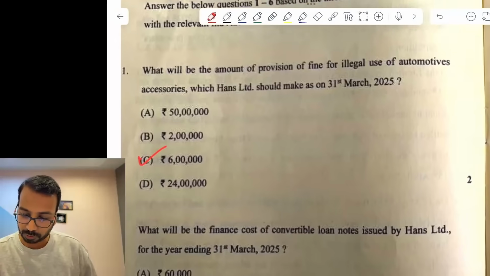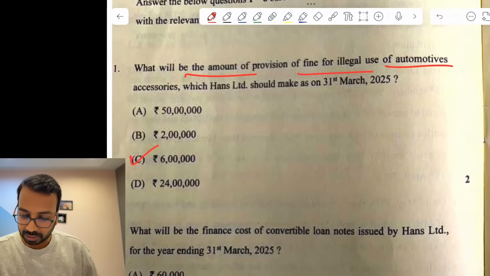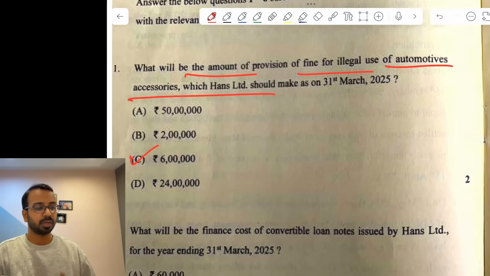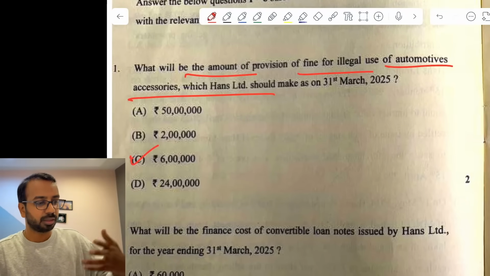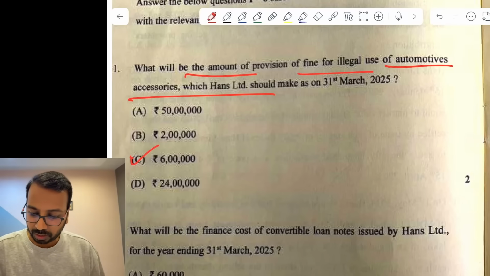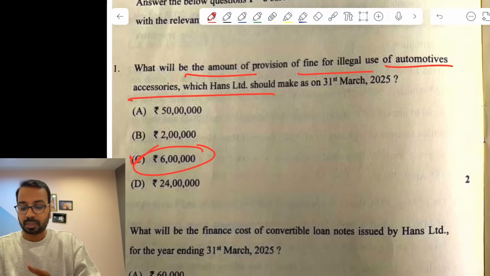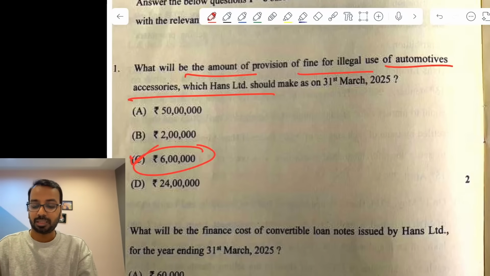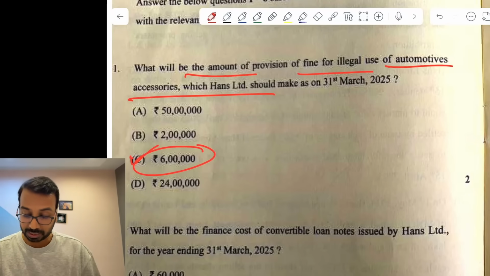So looking at the first question: what will be the amount of provision for illegal use of automotive accessory? This is the same question that is there in the material in a different way, where you have to only consider what is the penalty. You don't need to consider the part where they will be constructing, because that has not yet been started.